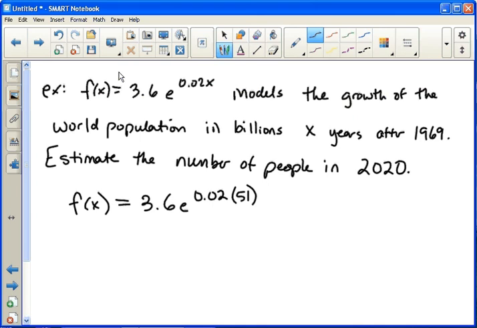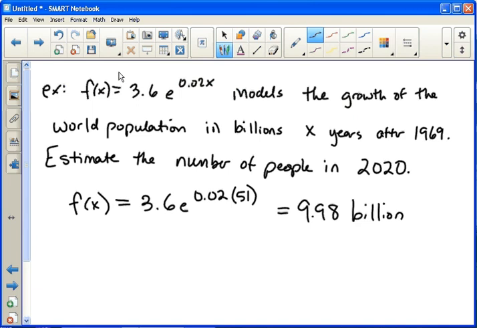3.6 times E raised to the 0.02 times 51. Hit enter, and we get 9.98 as our answer. So the estimate based on this is that by 2020 we would reach 9.98 billion. So they were concerned that that was going to be the tipping point for our world and its resources.